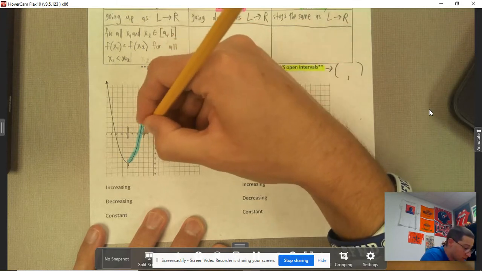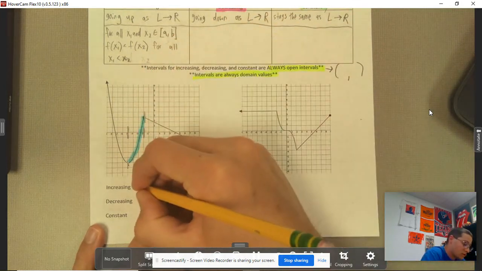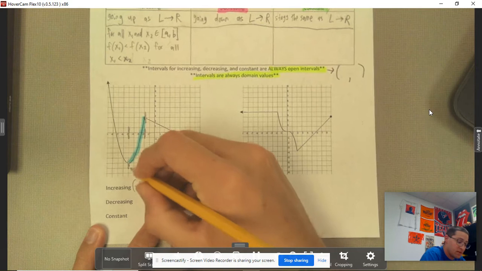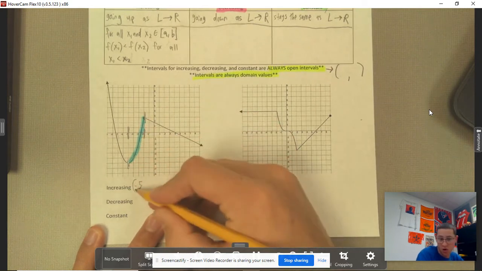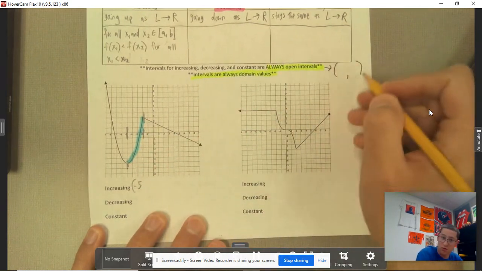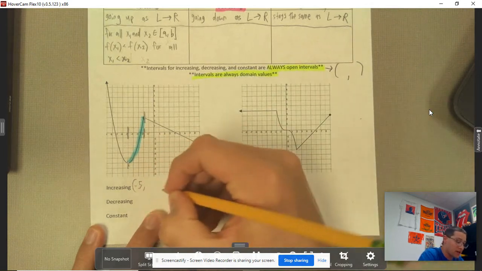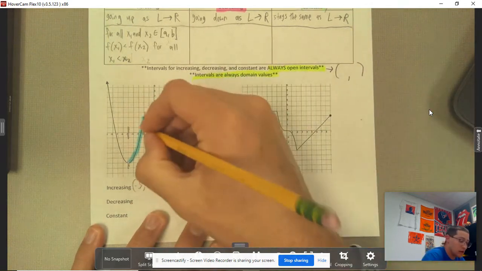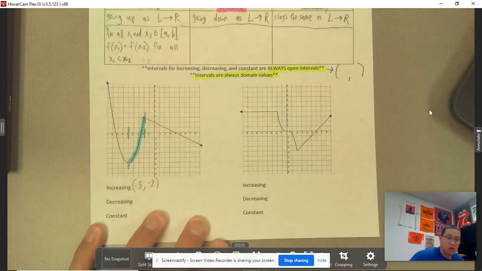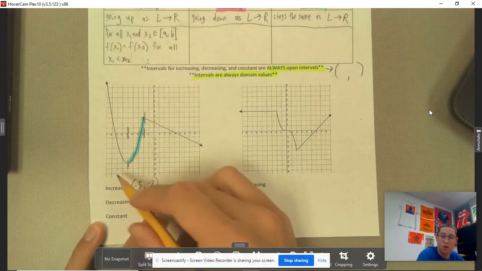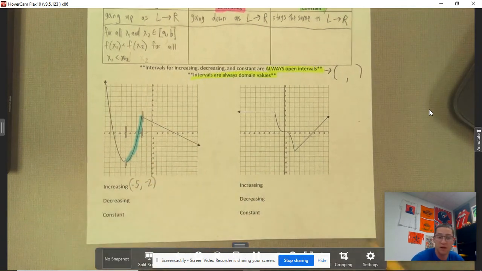I'm at -5, and it is starting to increase. Notice I put my parentheses just like what I was talking about over here. Then it continues to increase until -2. So that is the domain for when this function is increasing, and that's it for that one.